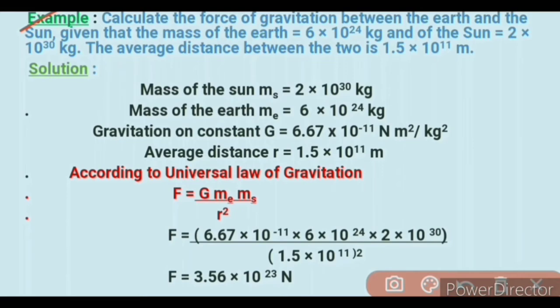Now according to the universal law of gravitation, F is equal to G into mass of Earth into mass of Sun upon r square. So put the values of mass of Sun, mass of Earth, gravitational constant and the distance between them. So we get F is equal to 3.56 multiplied by 10 raised to power 29 newtons.